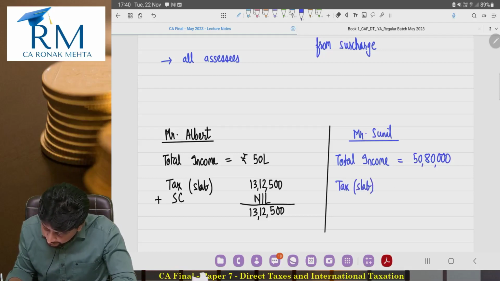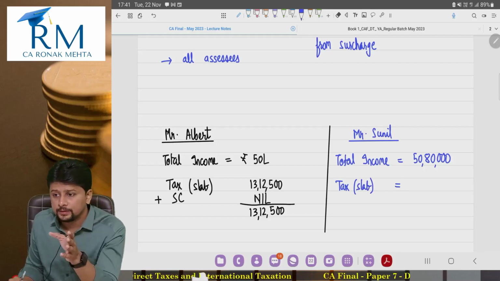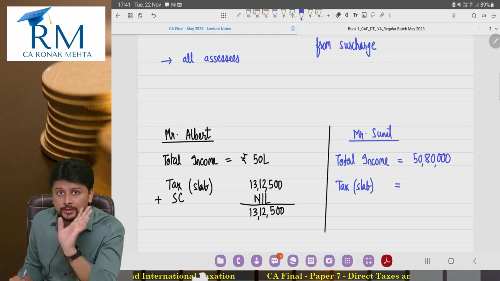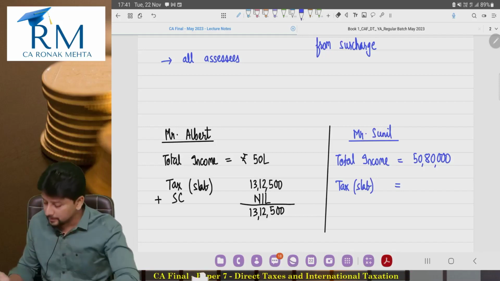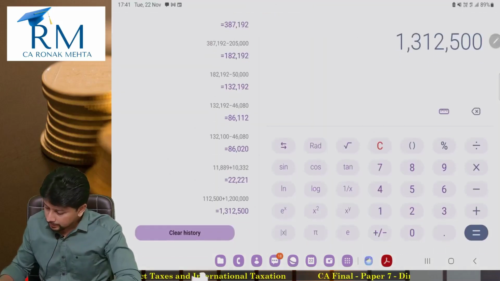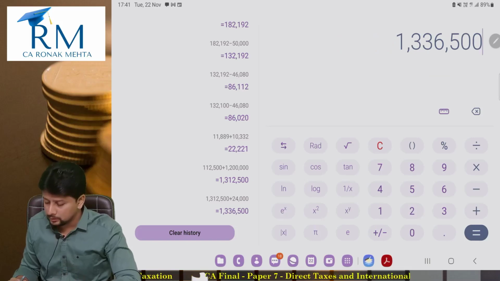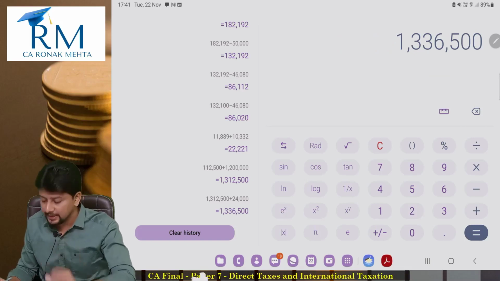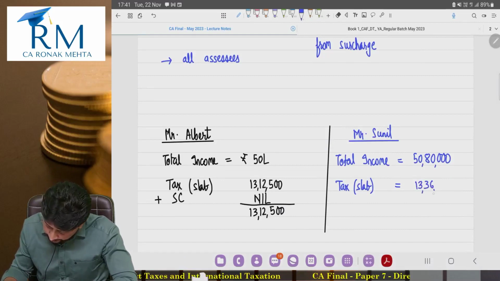Now the tax according to slab rate is going to be very easy to calculate. On 50 lakh rupees, the tax is 13,12,500. He is earning an extra 80,000, which falls in the 30% bracket. So 30% of 80,000 will be 24,000. So this Mr. Sunil will have to pay an additional 24,000. His basic tax will be 13,36,500.